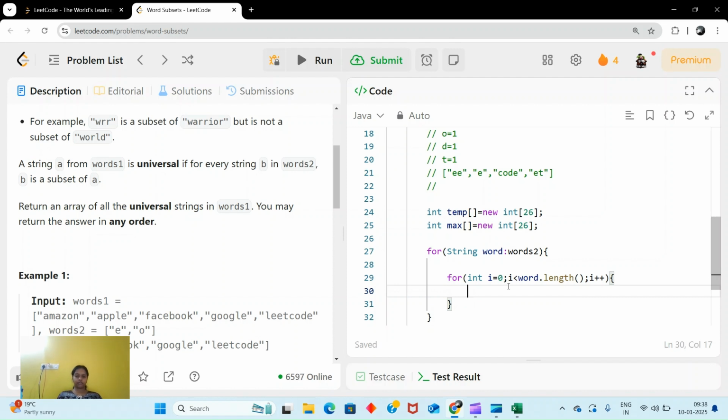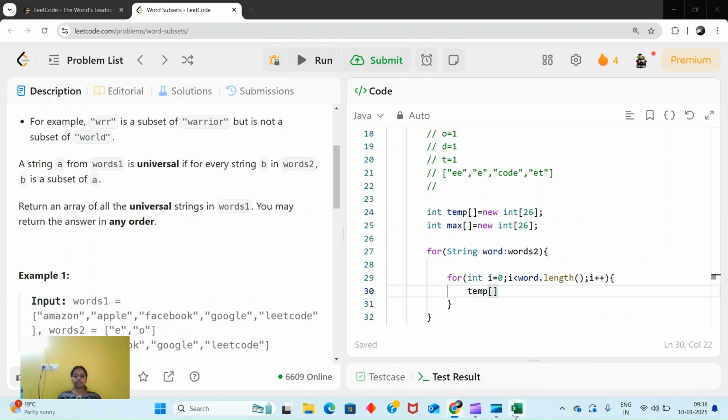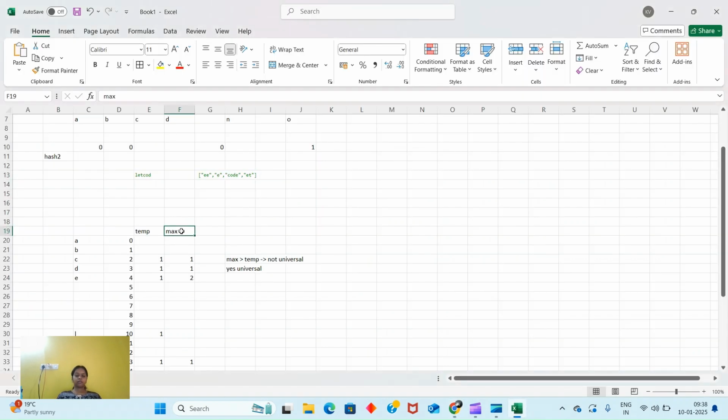Now here what we will do is, temp, because we have to calculate the maximum, right? Max is for all, temp is for a single word. So before storing into the maximum, we are using this temp array.